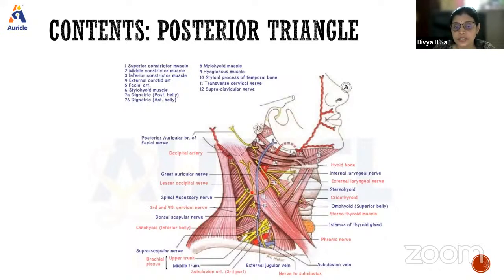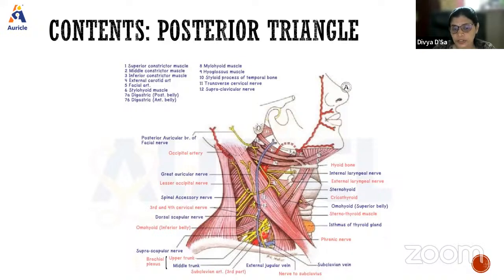All the other nerves emerge at that point and go up, down, or across. The nerve which goes along the posterior border of the sternocleidomastoid will be the lesser occipital nerve. The one which goes over the sternocleidomastoid muscle towards the angle of the mandible will be the great auricular nerve. And the one which goes across the sternocleidomastoid muscle will be the transverse cervical nerve. That is how you can identify them. Below that, the supraclavicular nerves will be going downwards. And here you can also see smaller nerves, that is the third and fourth cervical nerves.